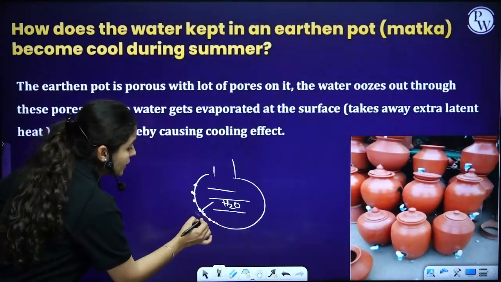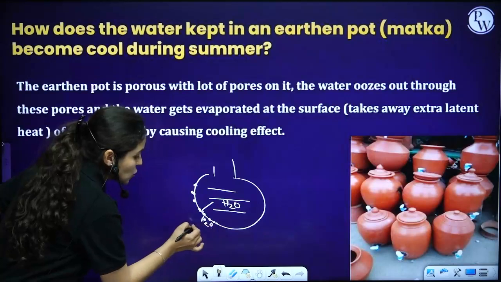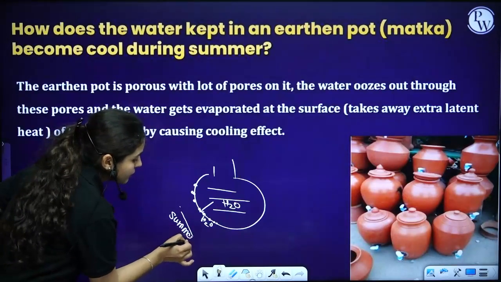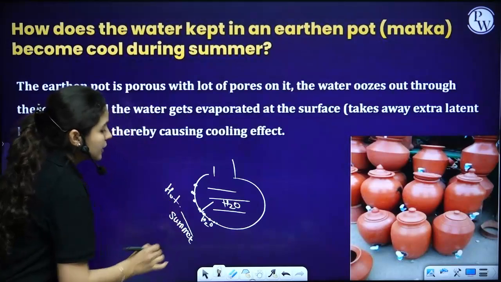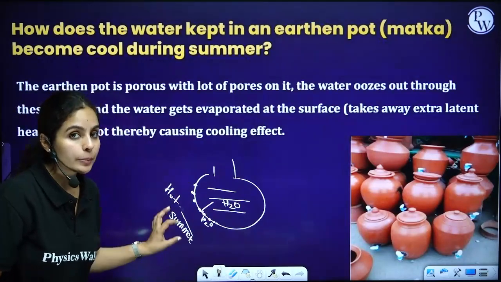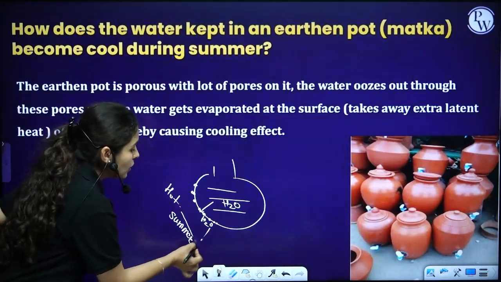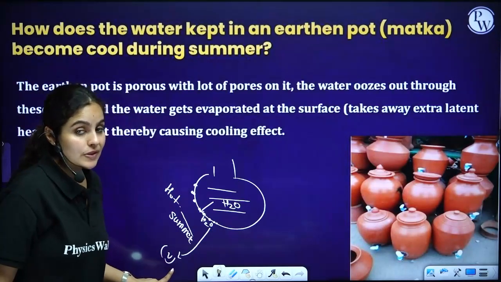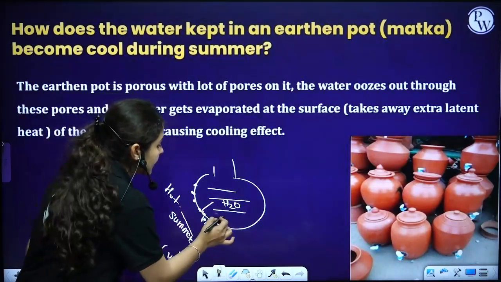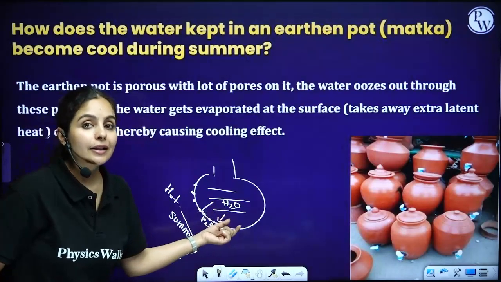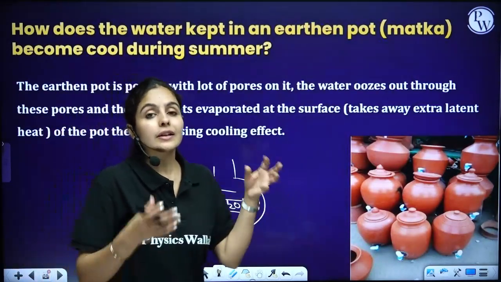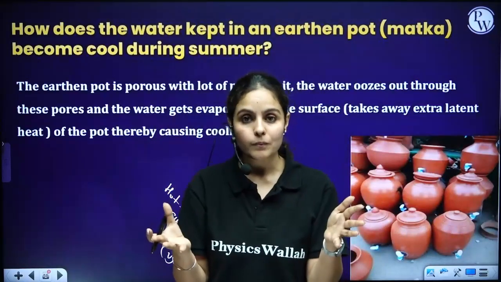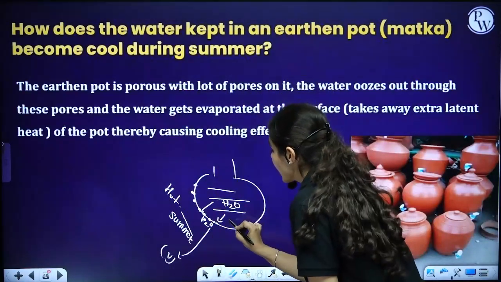Now, water is on the surface. This water is in contact with the hot surroundings, hot air nearby. So this water turns into vapor state. How? Because it takes away the heat from the water itself. It takes that energy from the hot water present in the matka. So that is called extra heat.